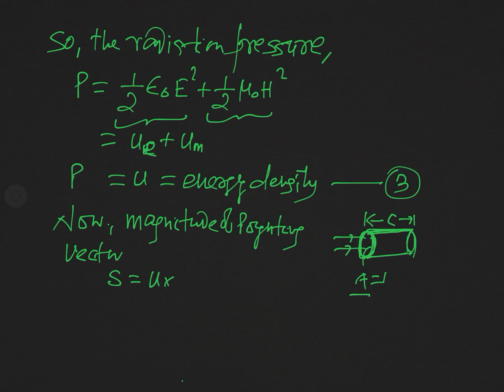And what will be the volume? The volume will be cross-sectional area A into length of the cylinder c. Since the area is 1, the volume will be simply c.